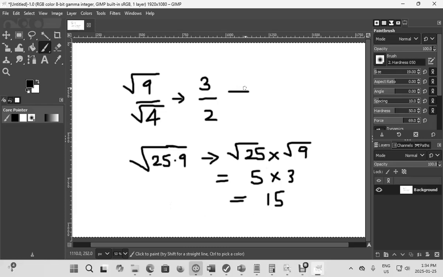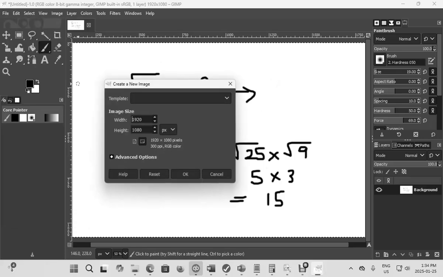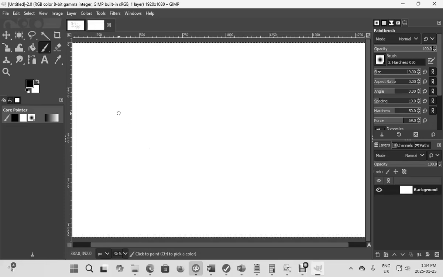Let's take another example. Let's say this is the square root of 9 times the square root of 4.